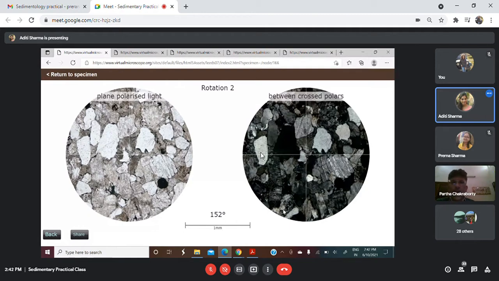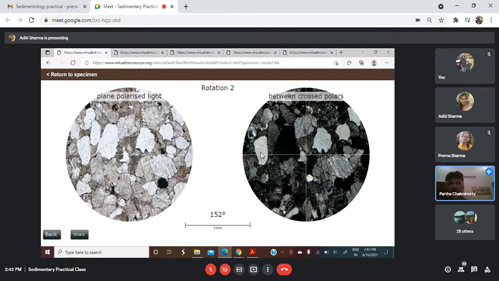Okay. So here what I can show you is that there is a very small amount of matrix, and the matrix, like the framework, is also fragmentary and finer grained, but the percentage in this slide is very, very low.